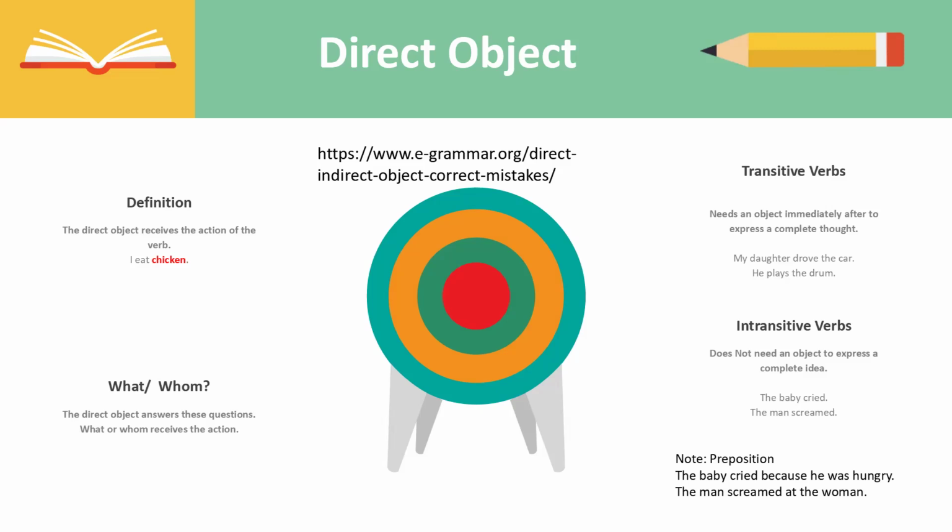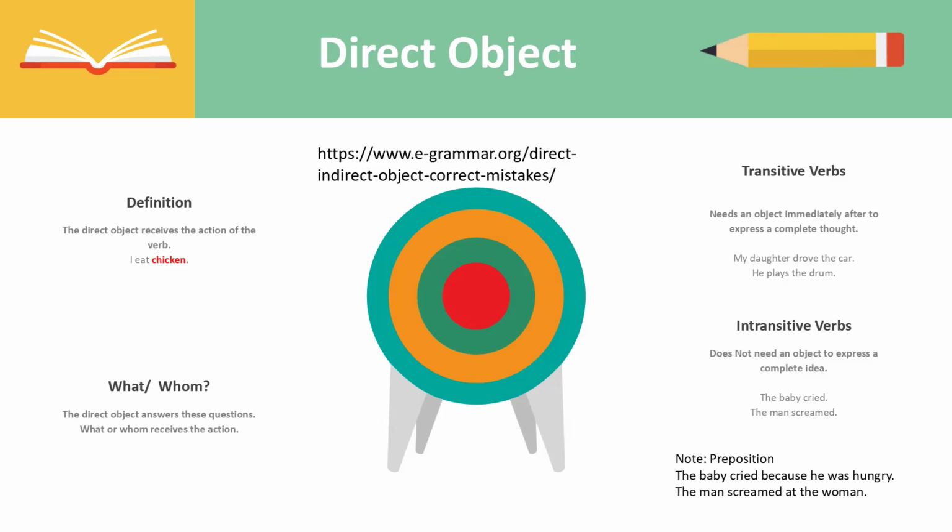My daughter drove the car. Because if we only put my daughter drove, then it wouldn't make sense. It's not a complete idea. So the transitive verb, in this case to drive, needs the object after for it to express a complete thought. He plays the drum. If we put he plays, it might be lacking some information, because you might ask yourself, what is he playing? So they need an object immediately after.